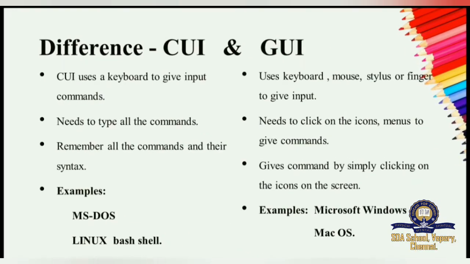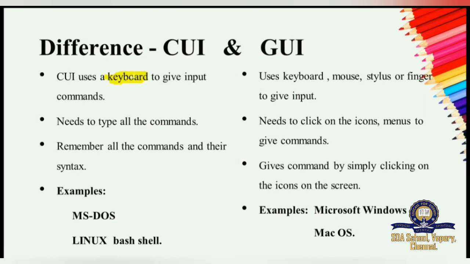Now we are going to see the difference between CUI and GUI. The first point is character user interface uses a keyboard. Look at that carefully. CUI uses keyboard.